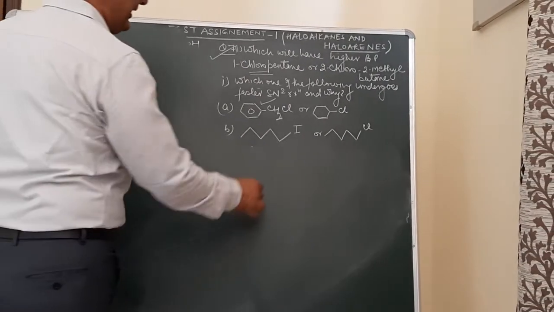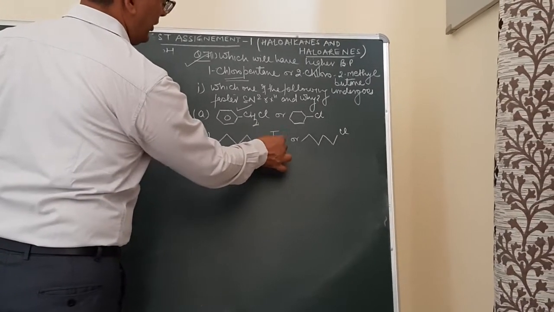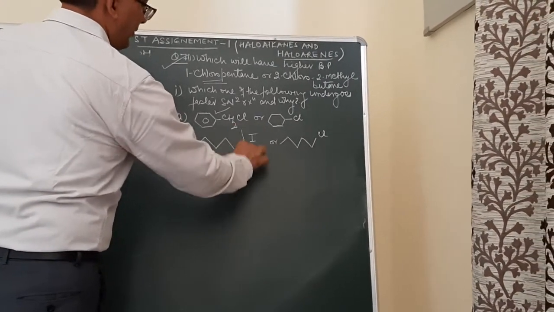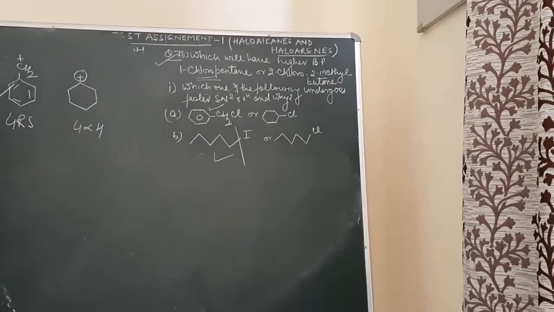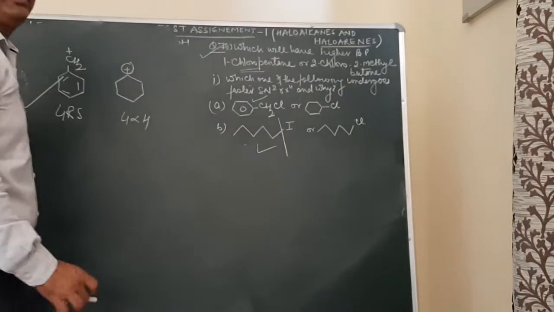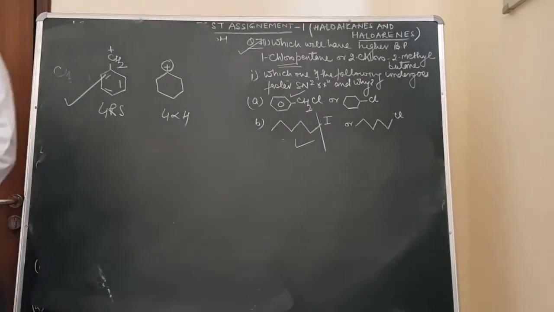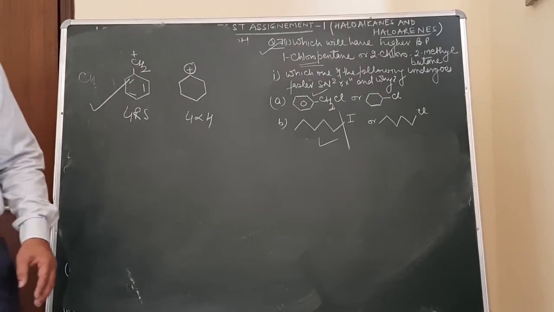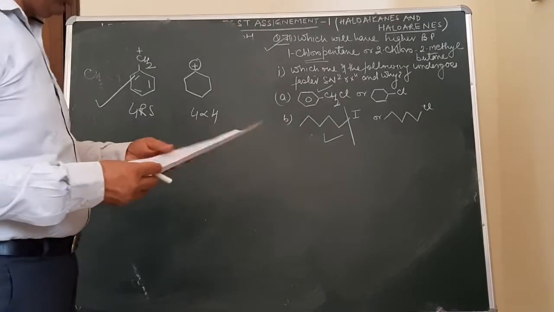Then in this case, which will undergo faster SN2 reaction? Definitely this one. Why? Because iodide ion is a better leaving group as compared to chloride. All these concepts we have discussed earlier. So iodide is a better leaving group as compared to chloride. So that is why it will undergo faster SN2 reaction.